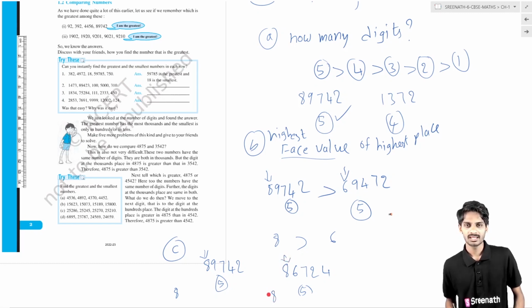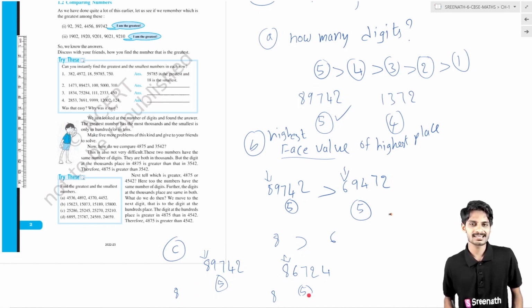So again we are in trouble. Until now we decided that the number with the highest face value in the highest place is the greatest. But in this case, in the highest place the face value is 8, and in the other number the face value is also 8.